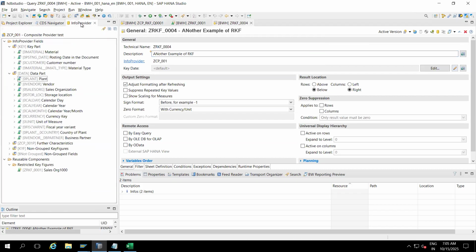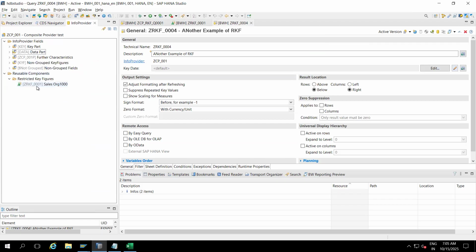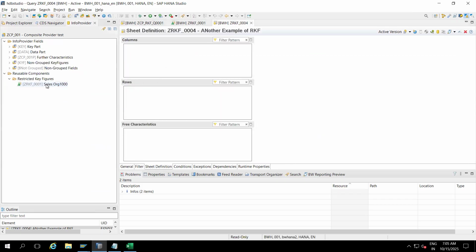Go to info provider. Same info provider. Still I can see this one, the old one only. That means for other queries also it is showing RKF.